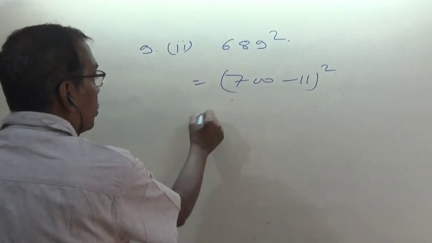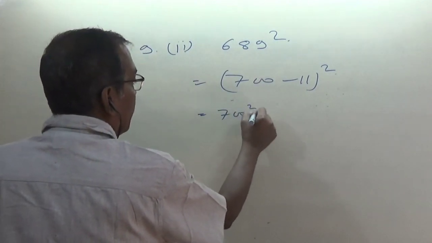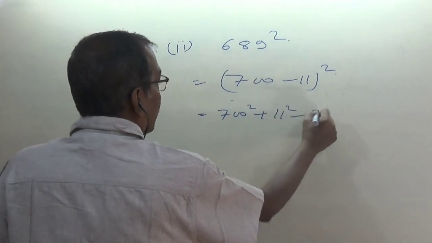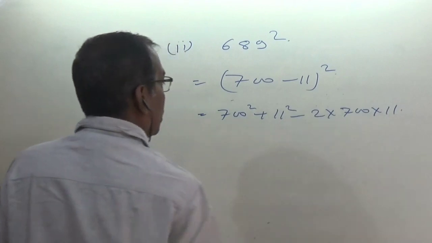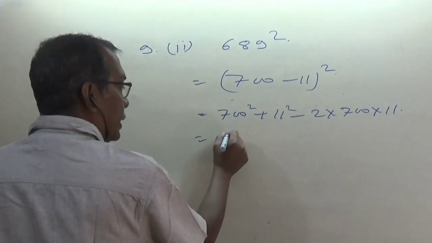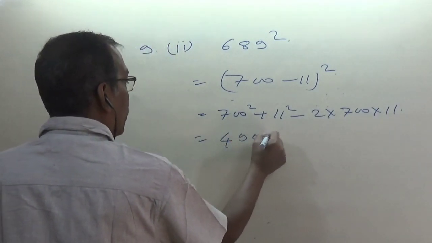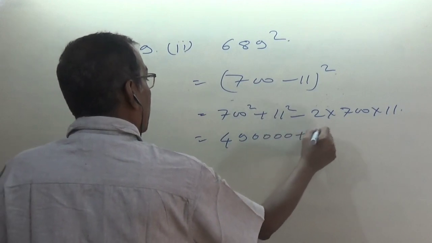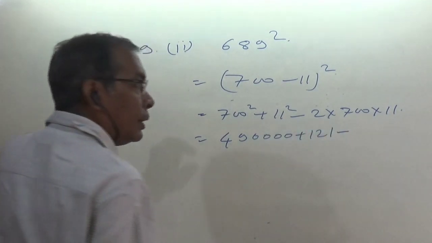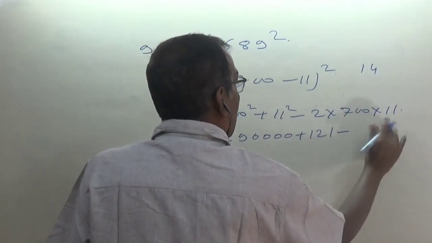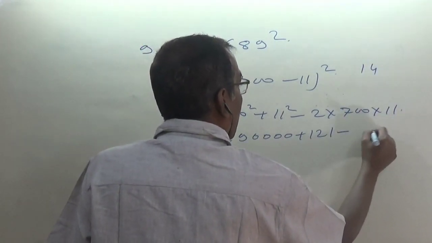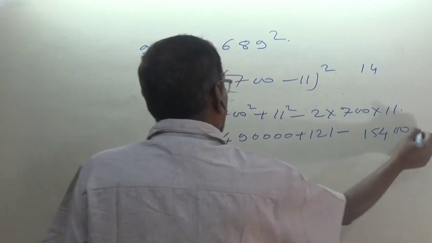Now this is equal to a square plus b square minus 2ab, which is equal to 49 followed by 4 zeros, plus 121, minus 154 followed by 00.